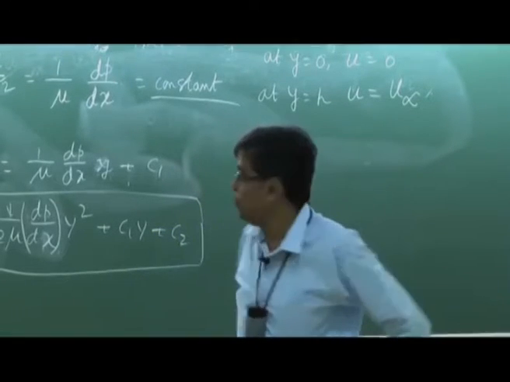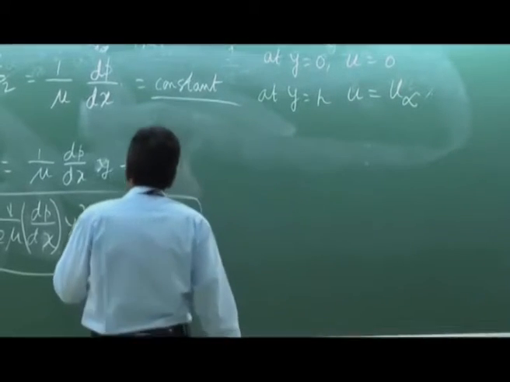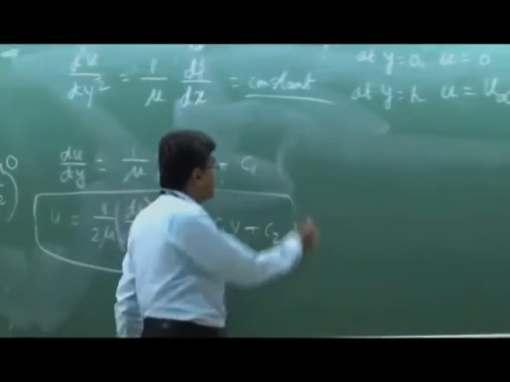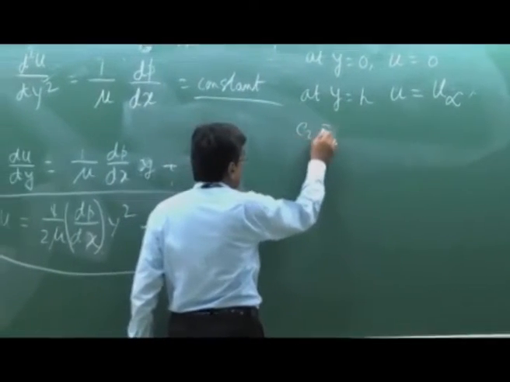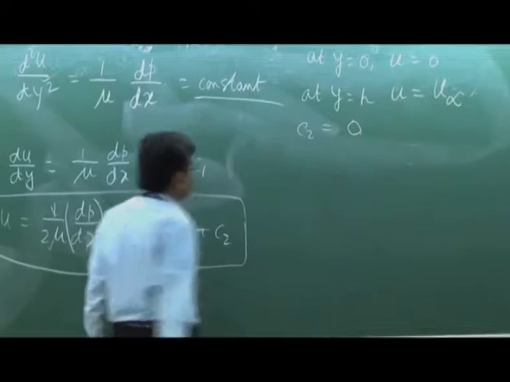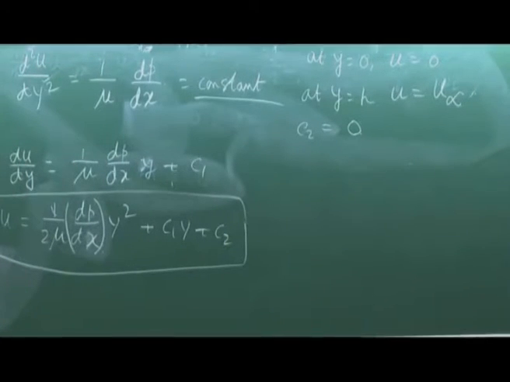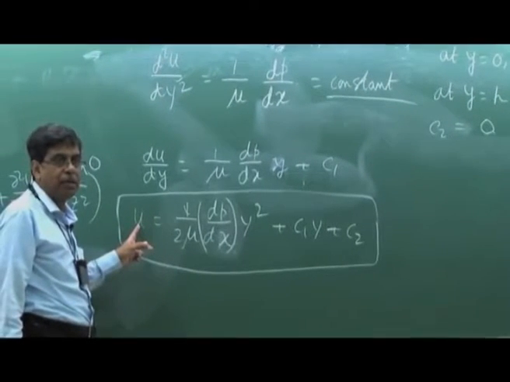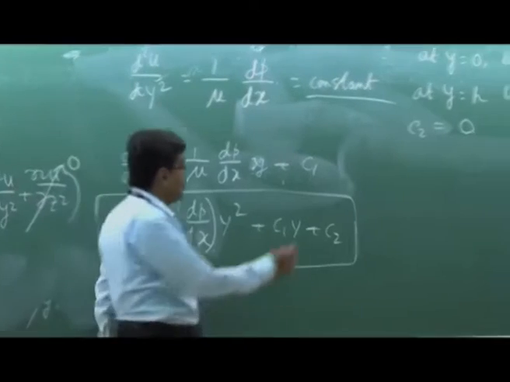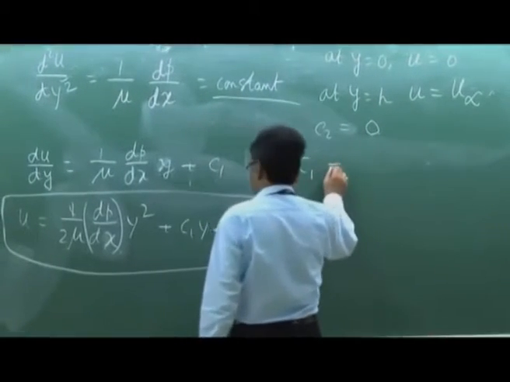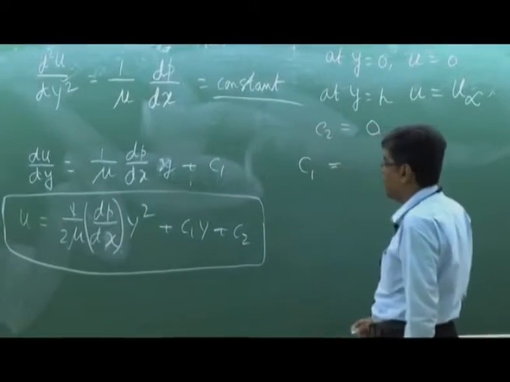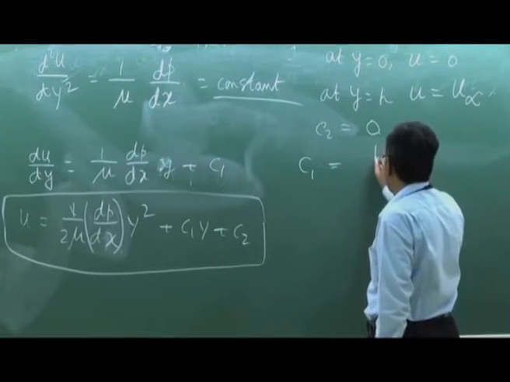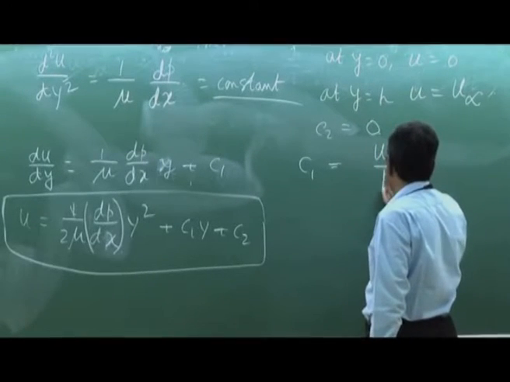U is equal to u infinity. Now at y is equal to 0, u is equal to 0 means C2 is equal to 0. At y is equal to h, if you put u infinity, you get a value of C1. That is C1 is equal to u infinity by h.